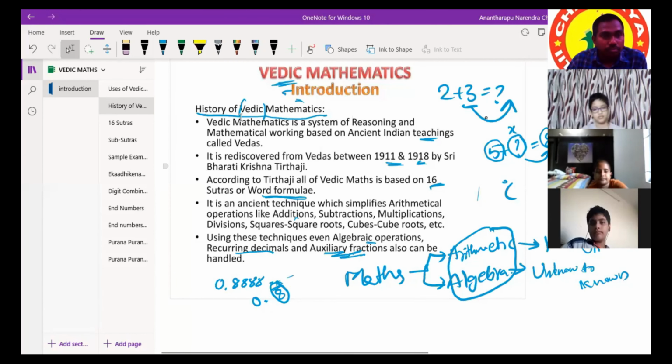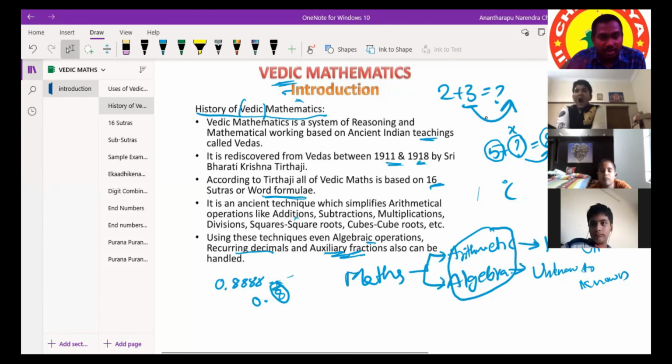Fractions are so hard. When 3 by 2 is there and we divide, we will get the answer in the form of a decimal. As we tell the answer for 1 by 2 is 0.5, right? In the same way, can you answer this one? 1 by 19 is how much, directly, immediately? After learning Vedic maths, we can answer that one also, like 1 by 2. Sir, once again you can repeat the question.